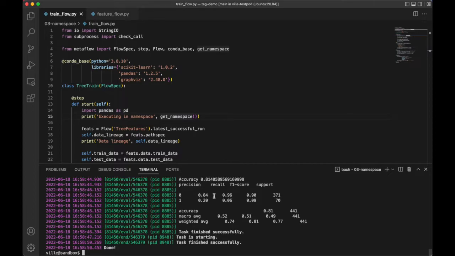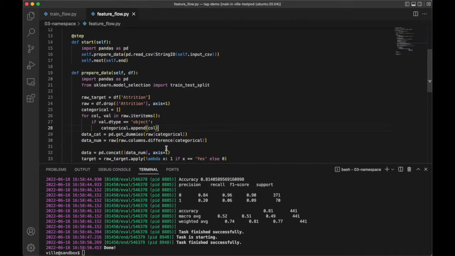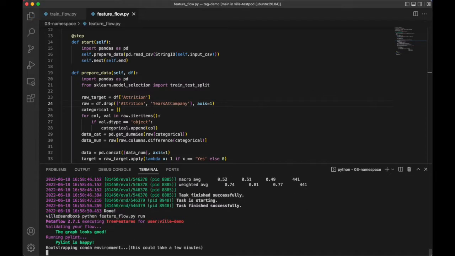Well, now imagine a situation where, let's say, you have two data scientists working together. It might be that Anne is working now on the feature flow. It might be that now she has some ideas how to improve the features. Let's say she wants to drop a feature. There's years at company. And now we can execute the code.